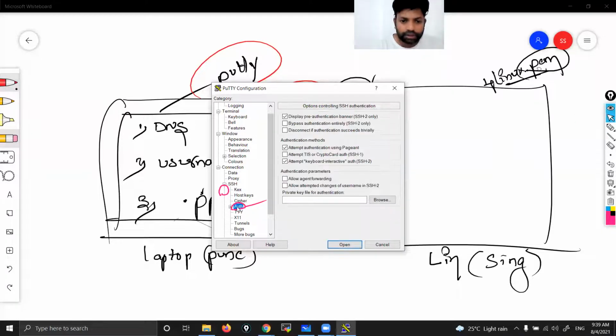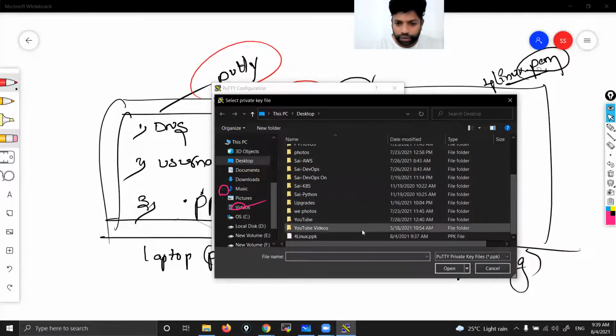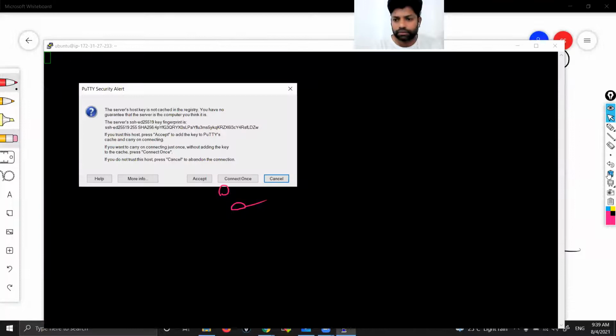Now browse for that PPK file, which you already converted. See, browse. Go to desktop. If you scroll down, you can see 4lines.ppk. Now open. And that's it. Open. Over. It is asking for some security certificate. Just click here, accept.